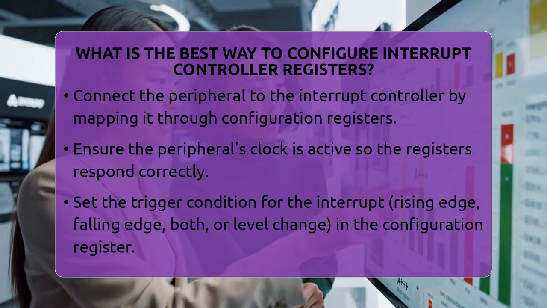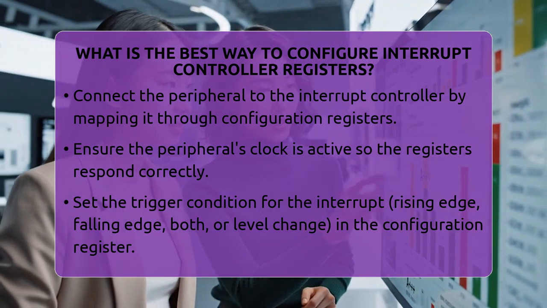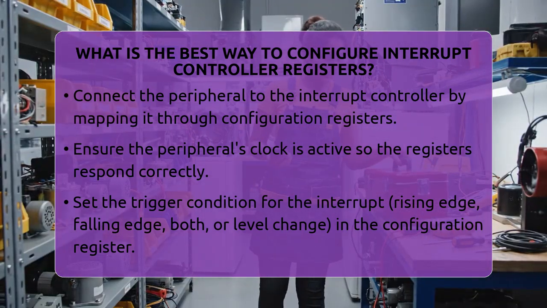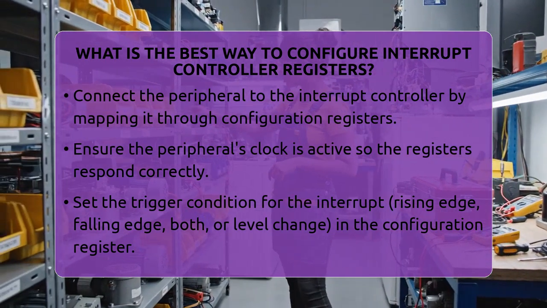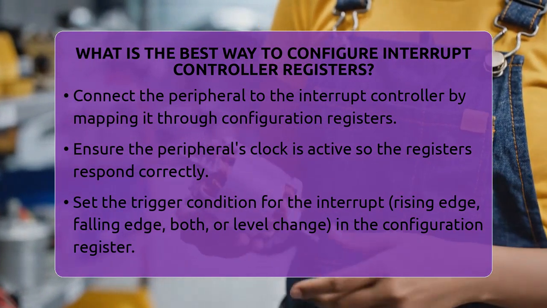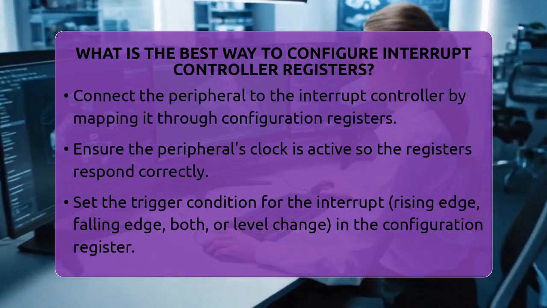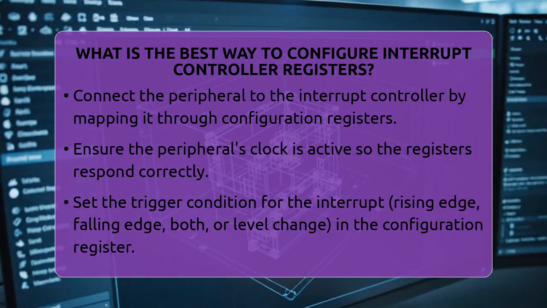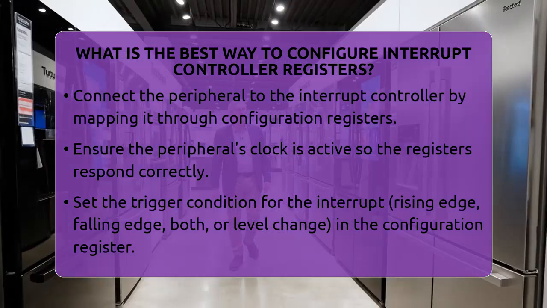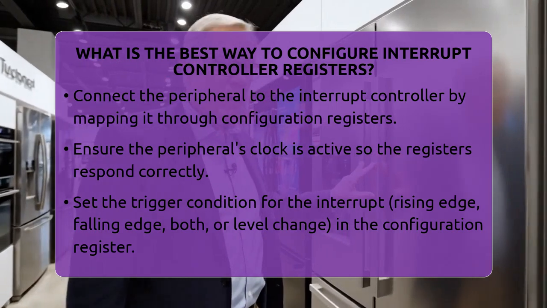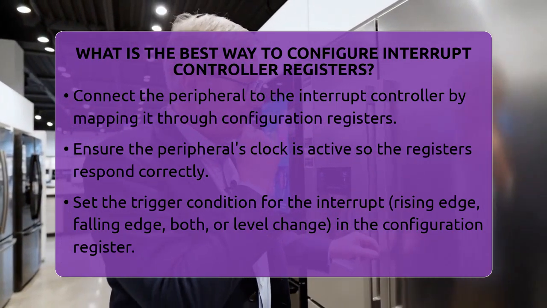Next, look at the hardware peripheral that will generate the interrupt. For example, if you're setting up an external button press, configure the pin as an input and set up pull-up or pull-down resistors to stabilize the signal. Then connect the peripheral to the interrupt controller. On some microcontrollers, this involves mapping a specific pin or device to an interrupt line through configuration registers. Make sure the clock for that peripheral is turned on, or else the registers might not respond.